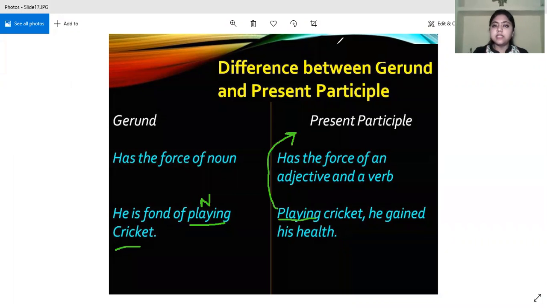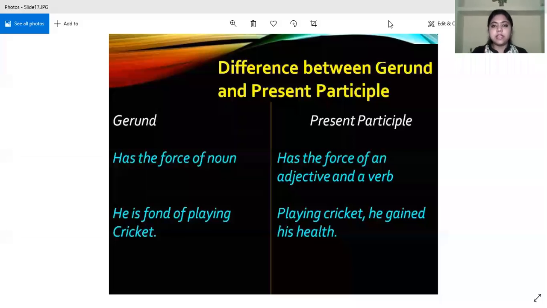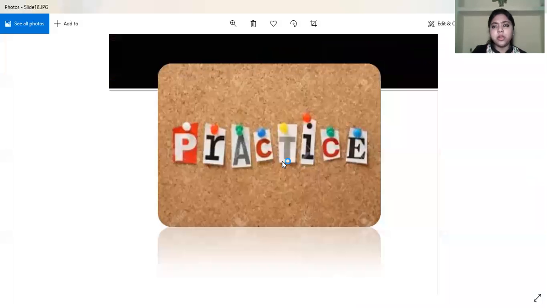So we will have to understand the sense of the sentence, the meaning of the sentence, and in what context these words are being used, and then we'll be able to find out whether it is a gerund or a present participle. Right, so we have done all the three kinds of non-finite verbs, and I hope the differences between the finite and non-finite verbs are clear to you. So if there is anything which you want to ask, you may ask. Otherwise, we'll start with the practice.